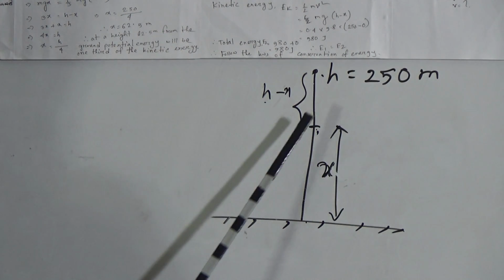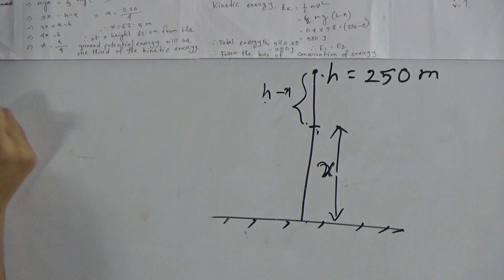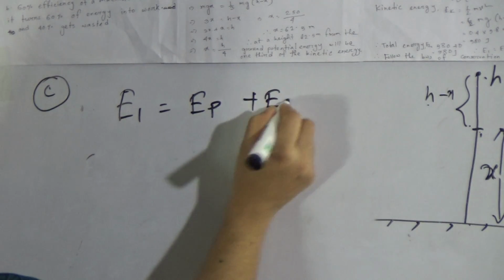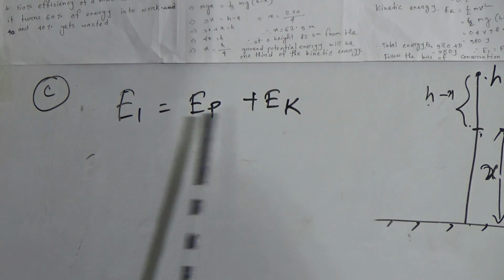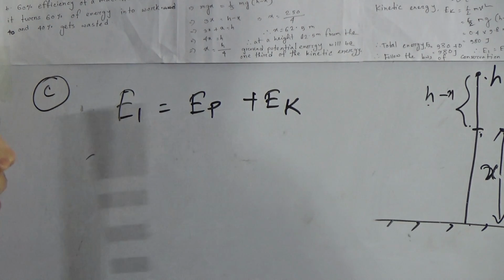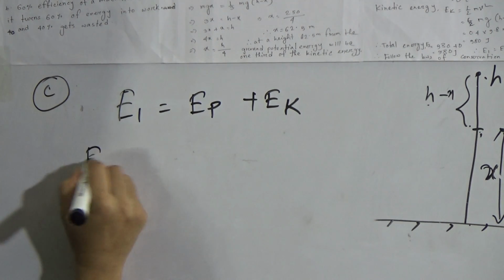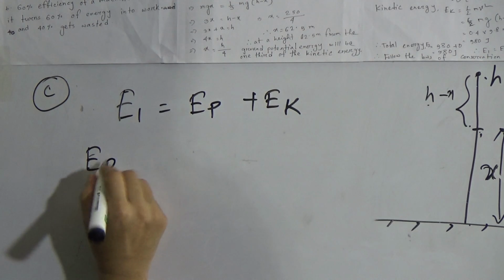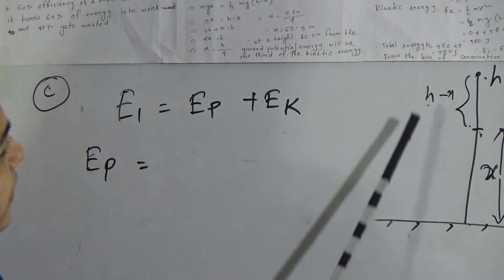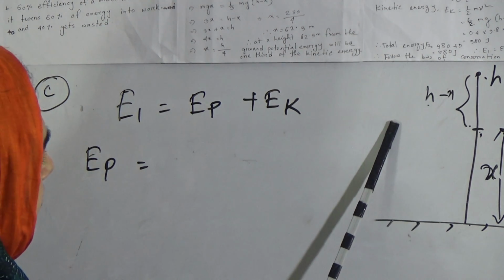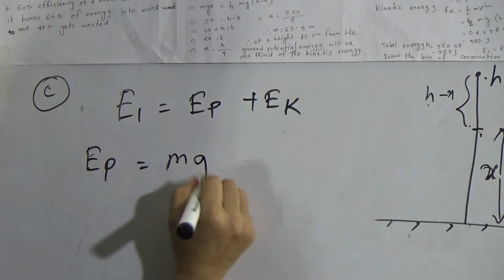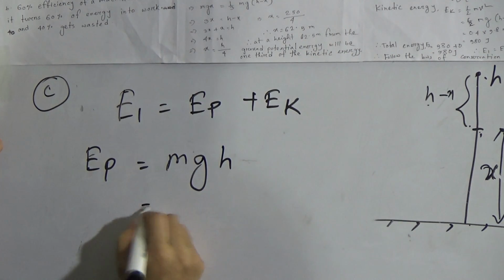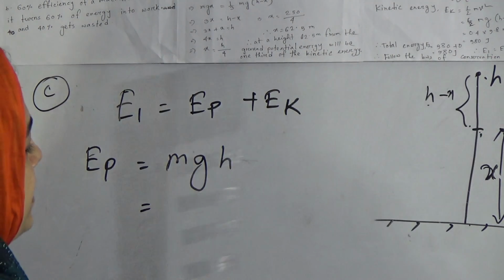Now we will find the total energy of that object at 250 meter height. Suppose the total energy E1 equals EP plus Ek. That means at 250 meter height we have to find the potential energy and kinetic energy. At first, the potential energy will be mgh.